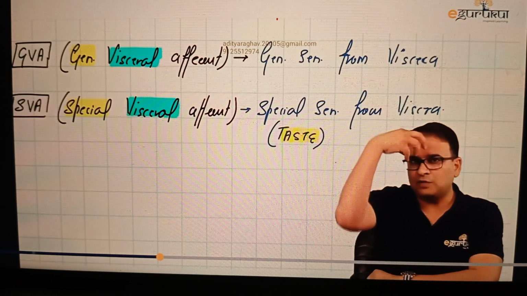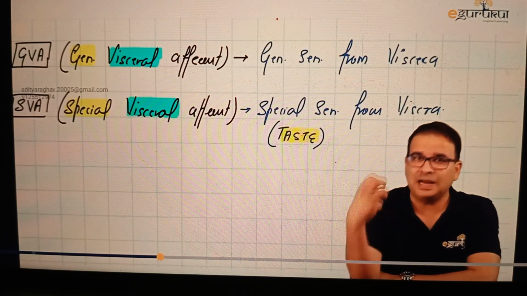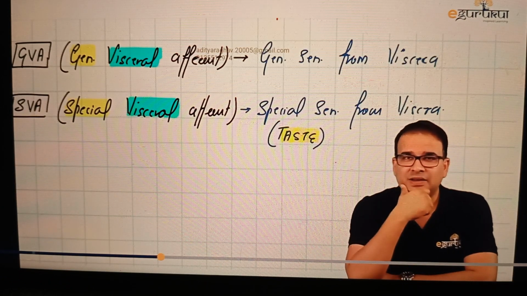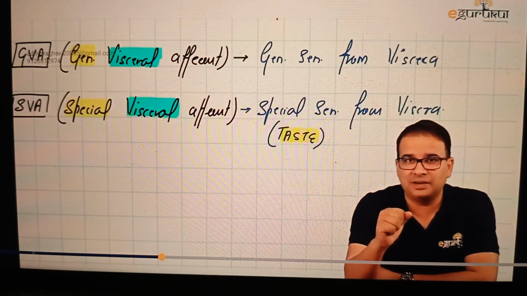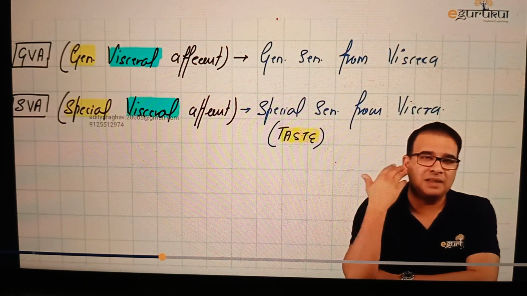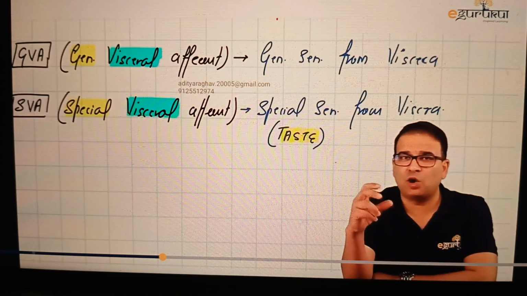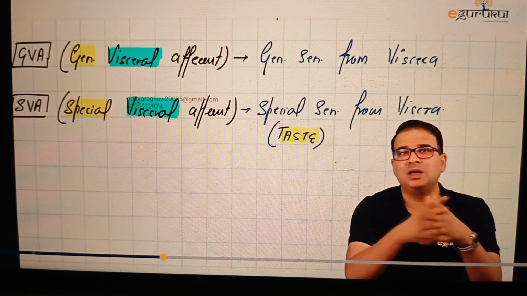Like if you look at the top part of the olfactory mucosa, it is derived from the invagination of surface ectoderm. So olfaction will not come into special visceral afferent. If you talk about vision, retina is derived from neuroectoderm. You all know neuroectoderm. Ectoderm cannot be a viscera. And then I have internal ear, hearing and balancing. The internal ear is derived from something called the otic capsule. And otic capsule is also what? Otic capsule is also an ectodermal structure.